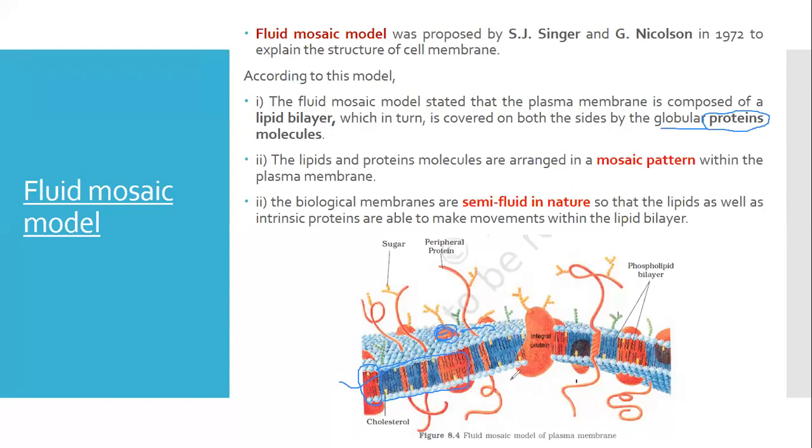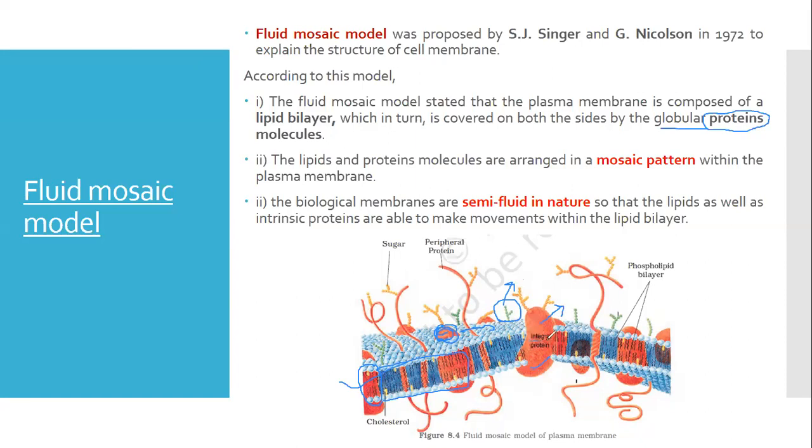So, on the basis of their location, these globular proteins can be of two types. We have already discussed this in the last class. All those proteins which are present on the outer surface are called extrinsic proteins, while all those proteins which are present inside the lipid bilayer, for example this one, are intrinsic proteins.